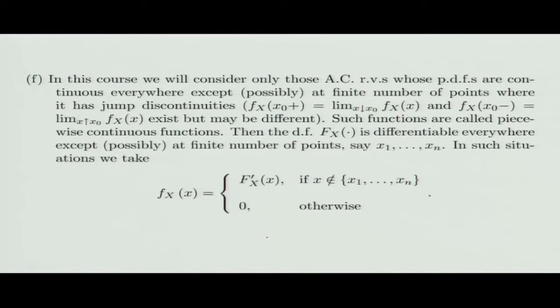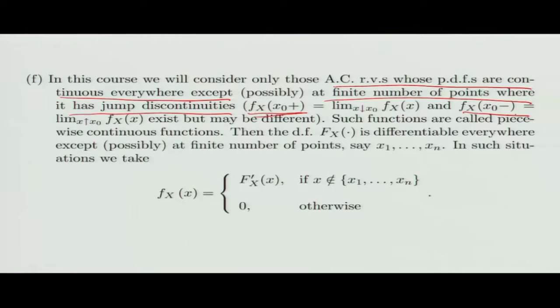Now, in this course, we will mainly deal with only those absolutely continuous random variables whose PDFs are continuous everywhere except at a finite number of points where they have jump discontinuities. What does jump discontinuity mean? That means the left hand limit of the function at every point exists, the right hand limit of the function at every point exists, but they may not be equal.